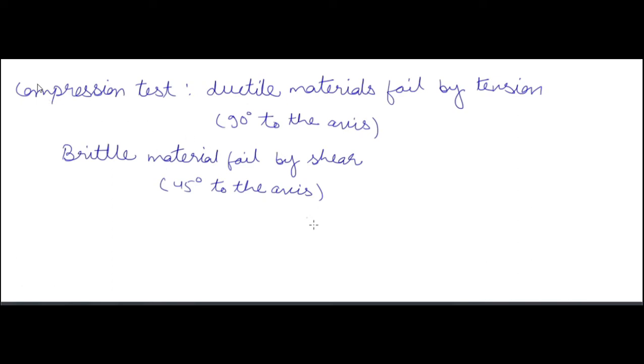The direction of failure is the same for shear and tension: tension at 90 degrees and shear at 45 degrees.